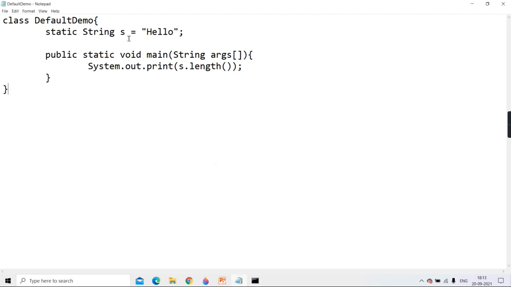Agreed? Now my question is, if I don't initialize it, static String s, and now if I write System.out.println(s.length), what do you think? What will happen? Will it give a compile time error, or will it throw a runtime error? Means will it throw an exception at the time of interpretation, or will an error come at the time of compilation? What do you say, guys? Expecting from you people.